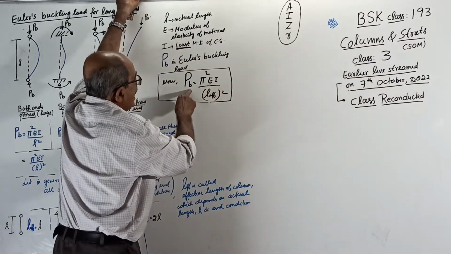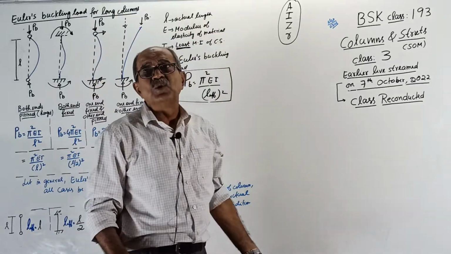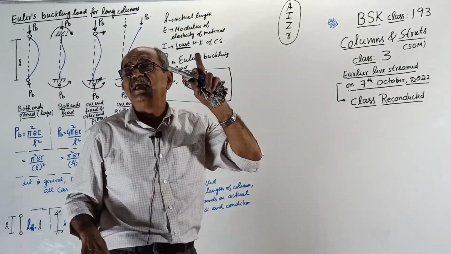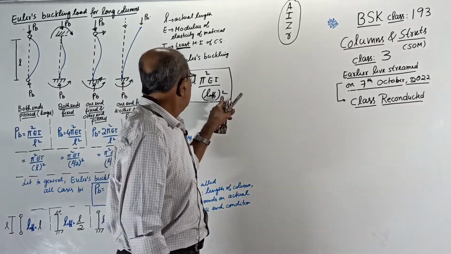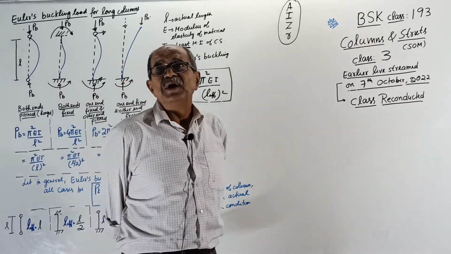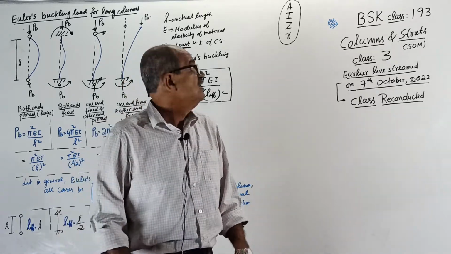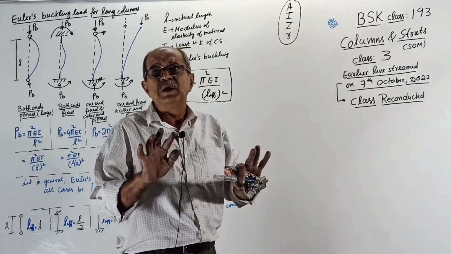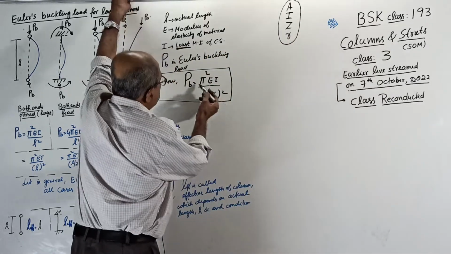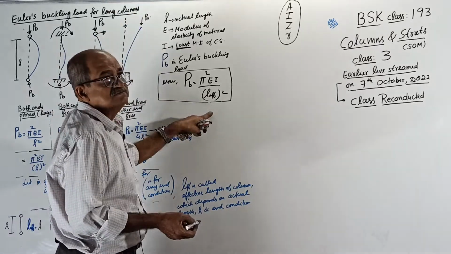Here, I more, the column is stronger. Later, area will come. If area is more, the column is stronger. In bending, if Z is more, the column becomes stronger. Later, slenderness ratio will come, where L effective by R will come. R more, the column will be stronger. So these are all strength supporting factors, which will be explained one by one later. Now, pi square EI by L effective square, you get it on this basis.